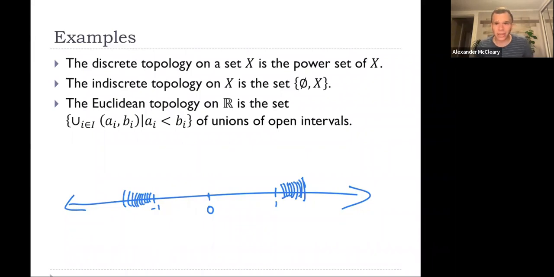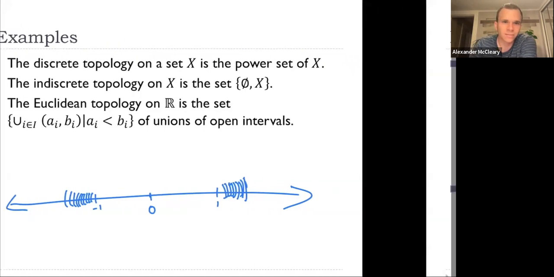But we don't have to worry about that because this is an infinite intersection, and we only need to require topological spaces be closed under finite intersections. Here, if we look at the finitely many intervals that I've actually drawn, the intersection of all these is an open interval. Right? The intersection of all these is just the smallest one I drew, this to there. So this is one of the main examples of a topological space.